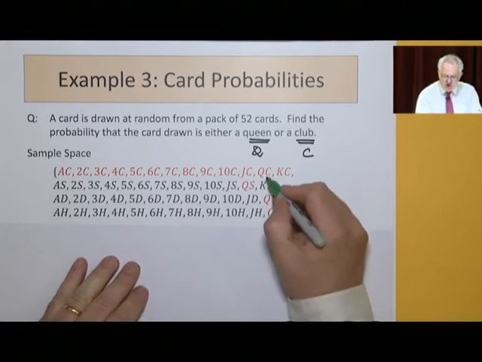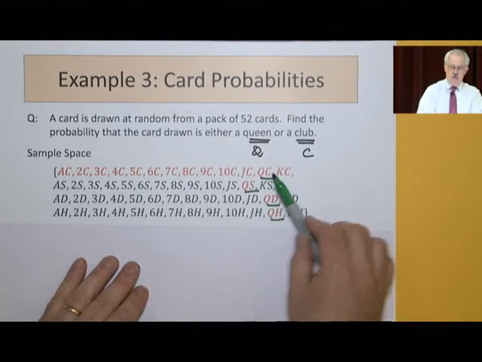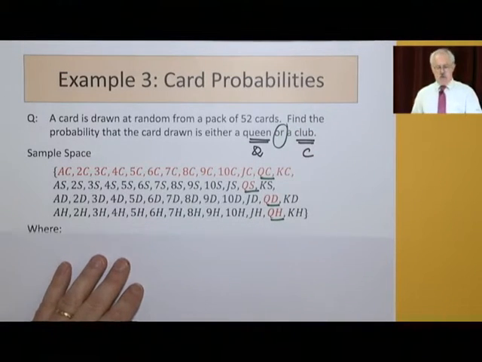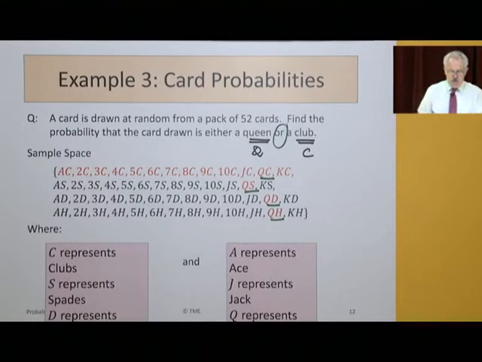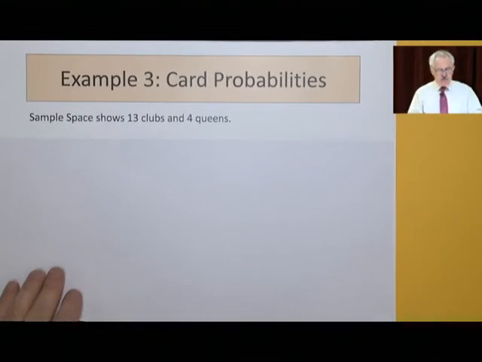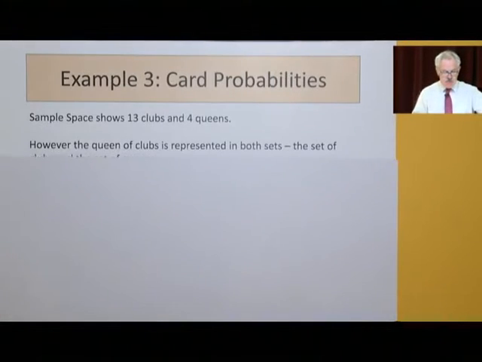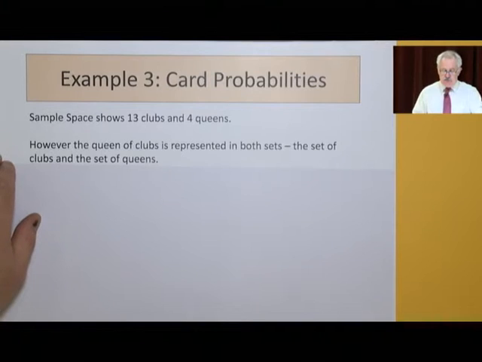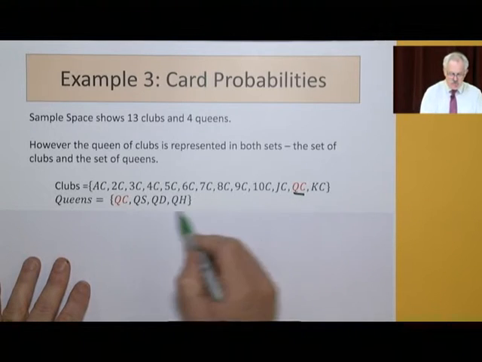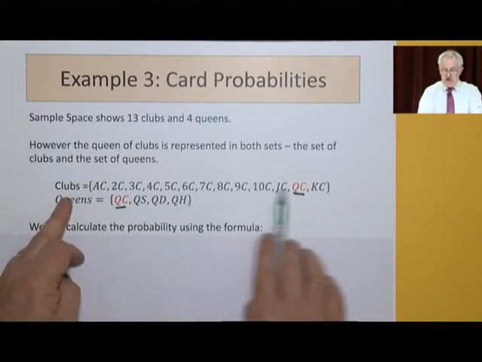In terms of queens, we've got the queen of clubs, spades, diamonds, and hearts. So we've 4 of them. But we've also got 13 clubs. And we're using the word or. So again, there's the actual representations of those. The sample space shows 13 clubs and 4 queens. However, the queen of clubs is represented in both sets, the set of clubs and the set of queens. So this queen of clubs, we can't count it twice because it's in the club set and it's in the queen set.